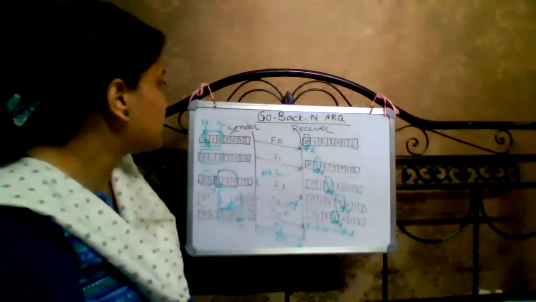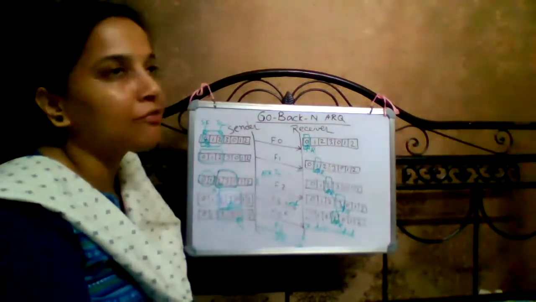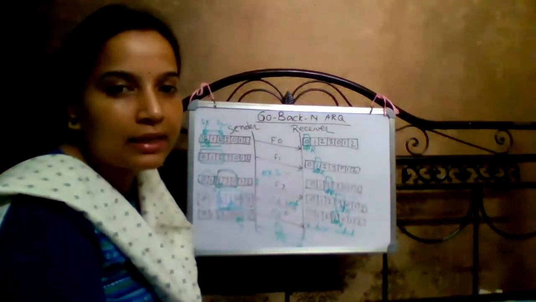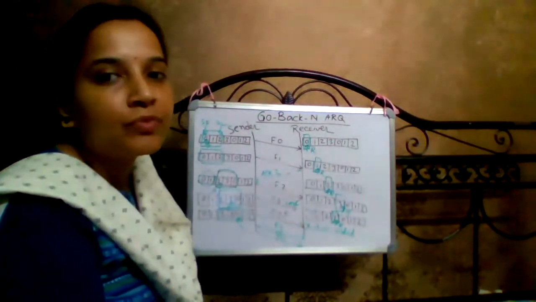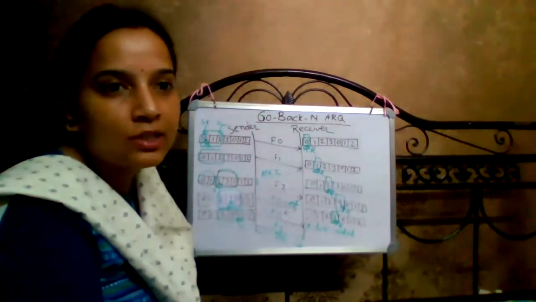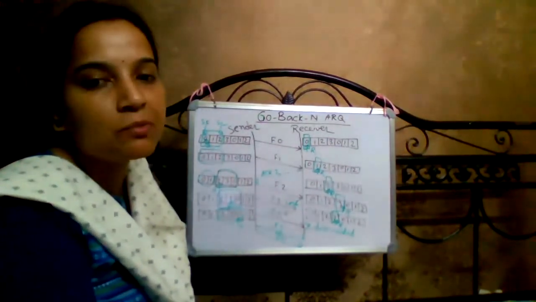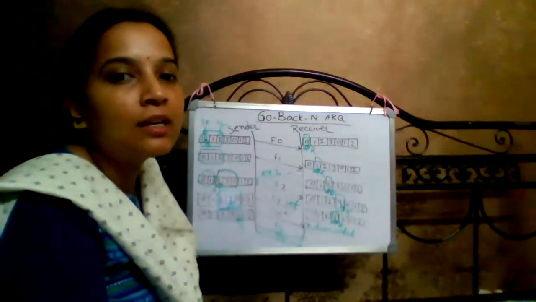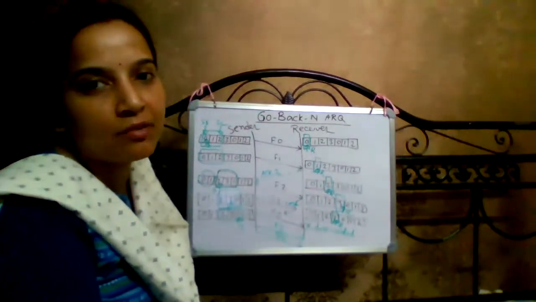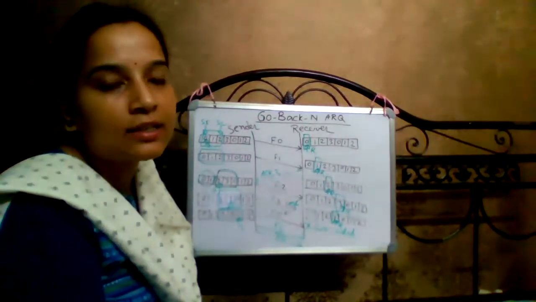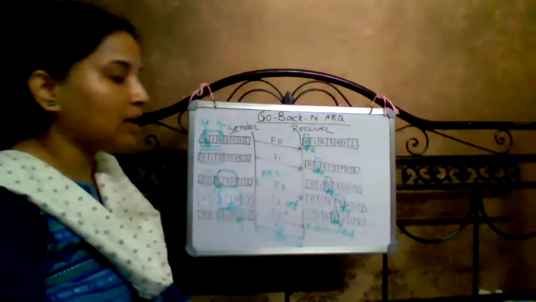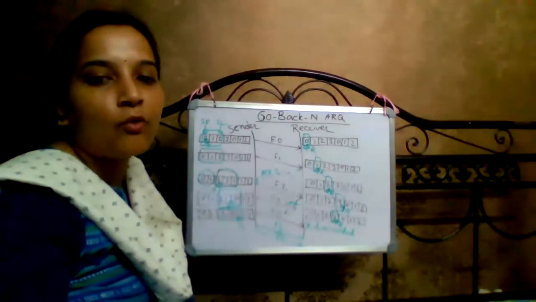That is the rule of Go-Back-N ARQ. So basically, if a frame is lost when using Go-Back-N ARQ, then any frame that is not received by the receiver means the sender understands no acknowledgement is received for that frame. Then the sender resends that frame and all frames after it that were already sent, retransmitting them again.